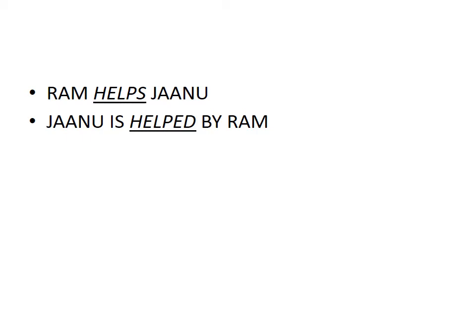But in sentence 1, Ram is the subject, and in sentence 2, Janu is the subject. In sentence 1, the subject, that is Ram, is doing the action. Ram is helping Janu, and therefore the subject is the doer of the action of helping. But in sentence 2, Janu is the subject and she is being helped by Ram. Janu, the subject, becomes the receiver of the action here.